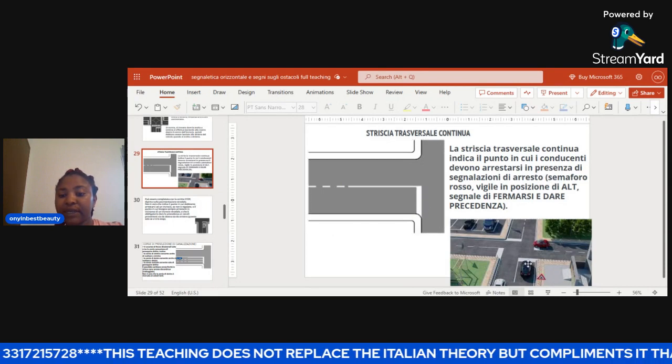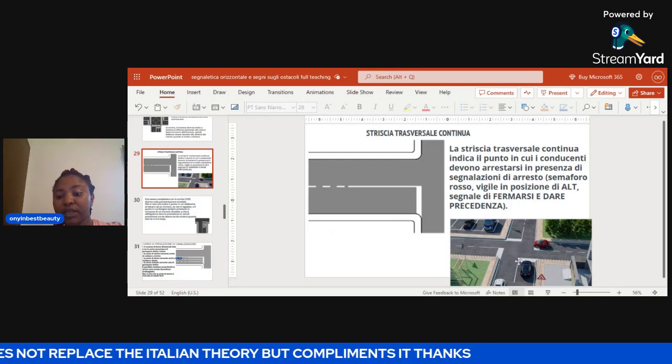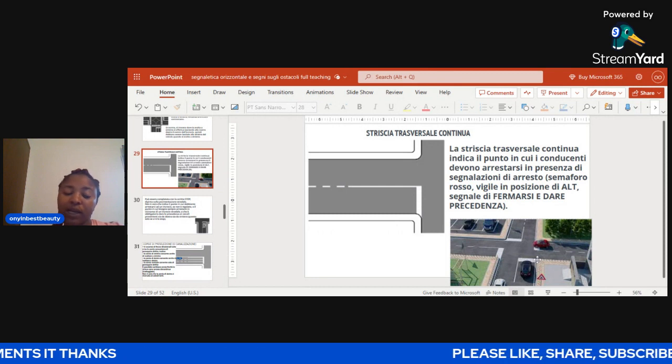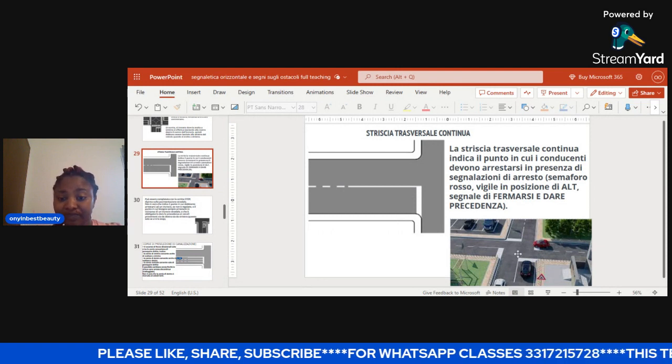This transversal continuous line, the one here, this is about the four junctions here anyway. The ones here, this one, this one, this one, and this one. This bold thick white line is what we call striscia traversale continua. Now, let us see what that line is all about.